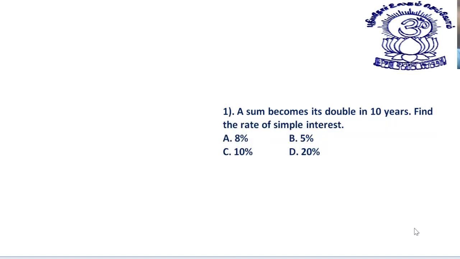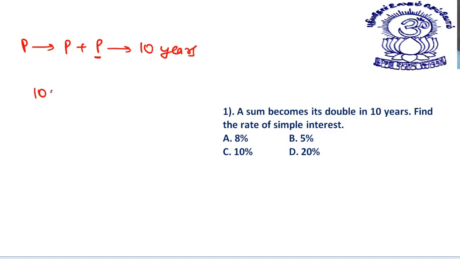Next one, students. A sum becomes its double in 10 years, find the rate of simple interest. See, when I say a sum becomes double, P becomes P plus P. This P is earned in 10 years.